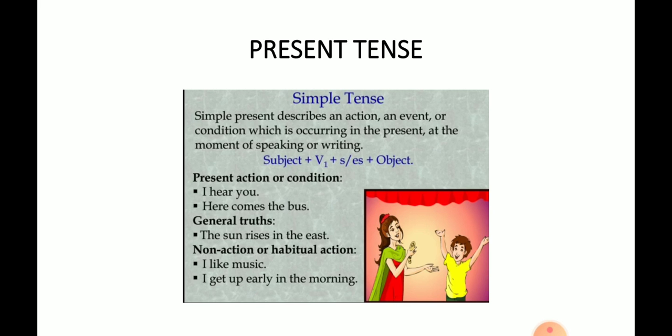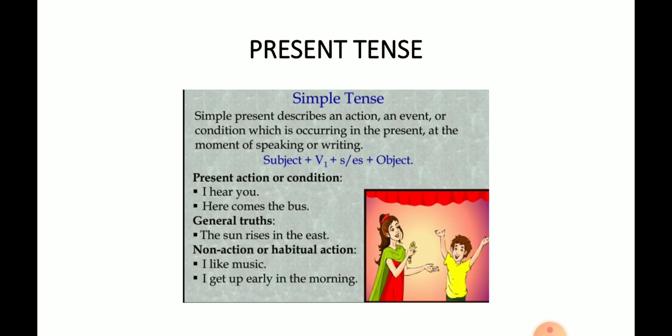There are three phases of time: present, past, and future. Each tense is further divided into four forms, that is, simple, continuous, perfect, and perfect continuous. If we are talking about present tense, then simple present, present continuous, present perfect, and present perfect continuous, and so on. The past will go the same way, and the future also. So let's understand each phase with their different forms. Let's begin with the present tense.